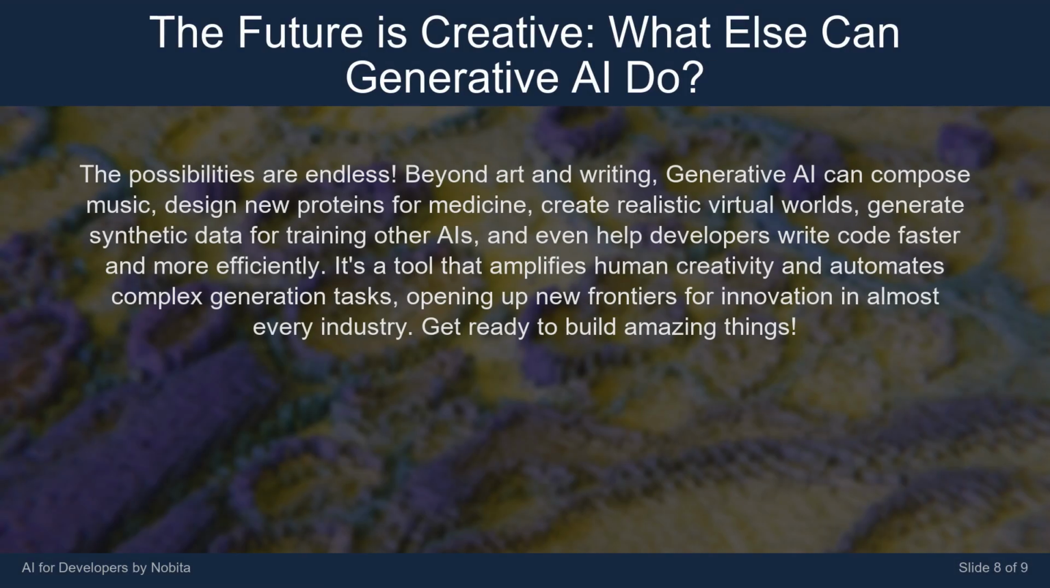The possibilities are endless. Beyond art and writing, generative AI can compose music, design new proteins for medicine, create realistic virtual worlds, generate synthetic data for training other AIs, and even help developers write code faster and more efficiently. It's a tool that amplifies human creativity and automates complex generation tasks, opening up new frontiers for innovation in almost every industry. Get ready to build amazing things.